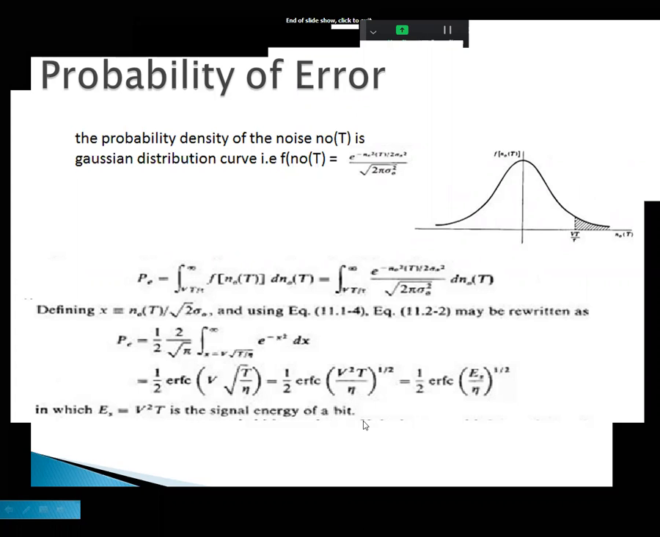Okay, now the probability of error P of E is equal to 1 by 2 ERFC, error complementary function, root Es by eta. See this equation. Remember this equation. P of E is equal to 1 by 2 ERFC root Es by eta. This is the error complementary function. It is the probability of error.